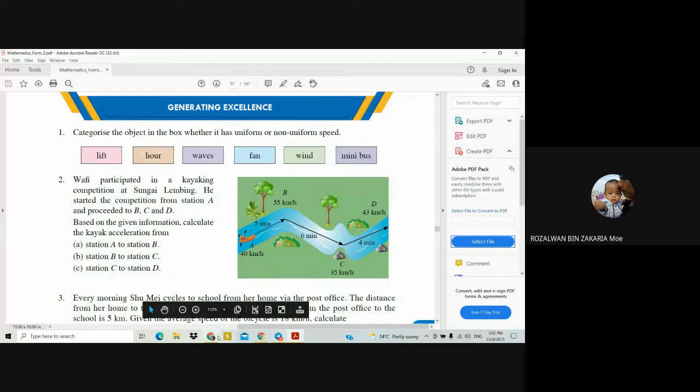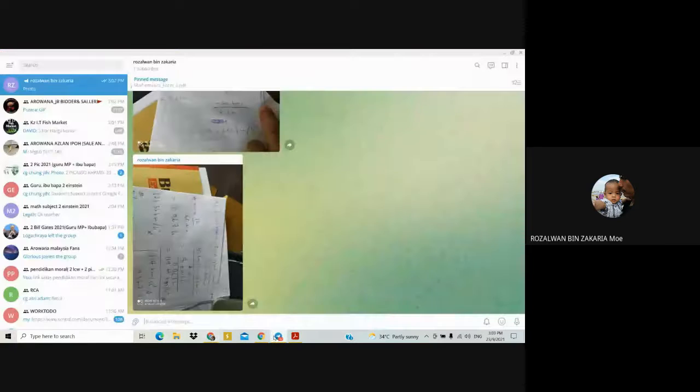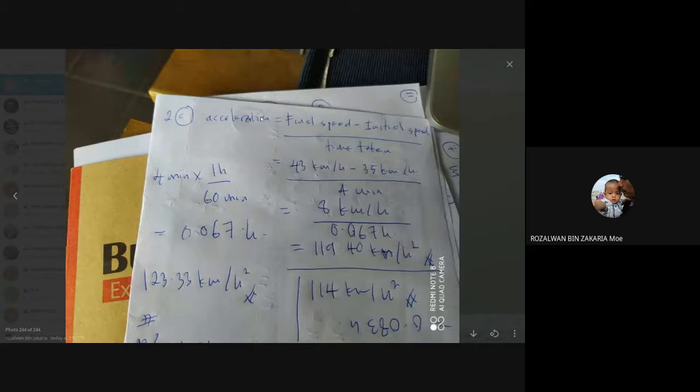Okay, good. This one, the solution for question 2C, so you can check your answer. Same as what we did before, the formula for the acceleration is equal to final speed minus initial speed divided with the time taken. So final speed equal to 43 km per hour minus 35 km per hour, then divide with the time taken, 4 minutes. You have to change 4 minutes to hours, because the unit for the speed is kilometer per hour.